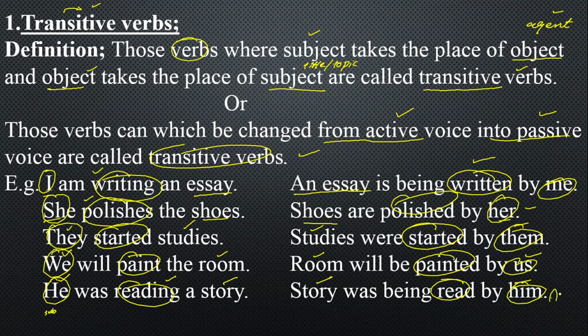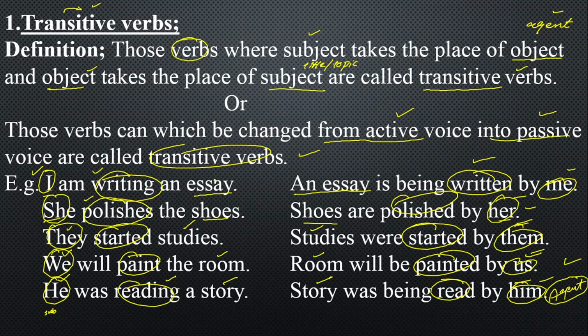In active voice, subject is the doer of an action. In passive voice, subject is affected. Affected does not mean that something is done to him. He is doing the action, but he is asked to do it. So agent, the person who does the work, is called agent, and subject is the doer of an action. In active voice, we have got the subject, doer of an action, and in passive voice, we have got the agent. It tells us who does an action.